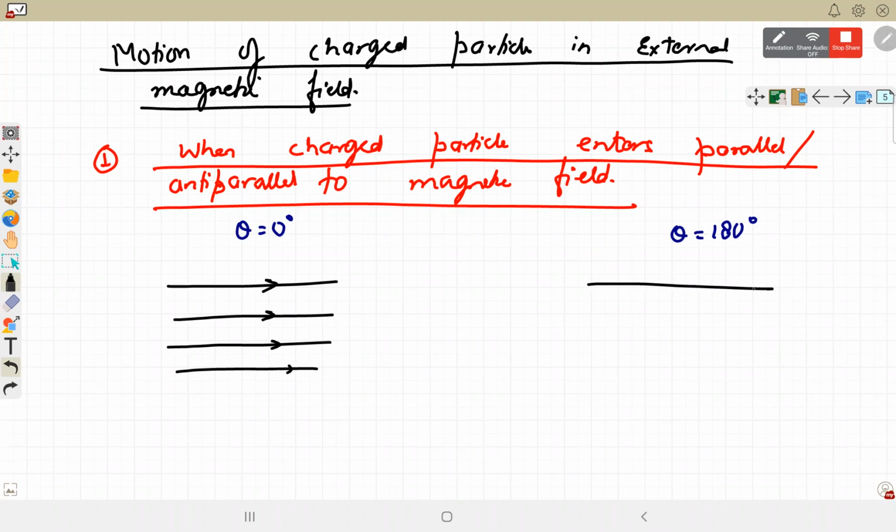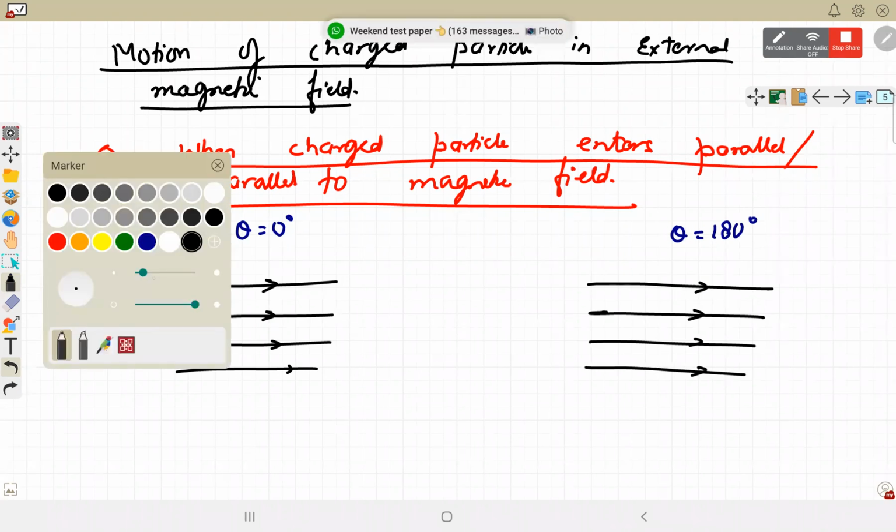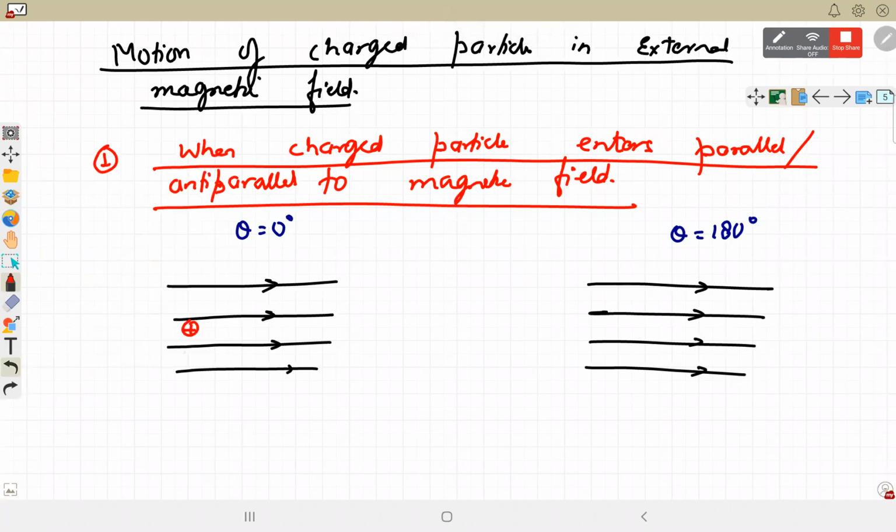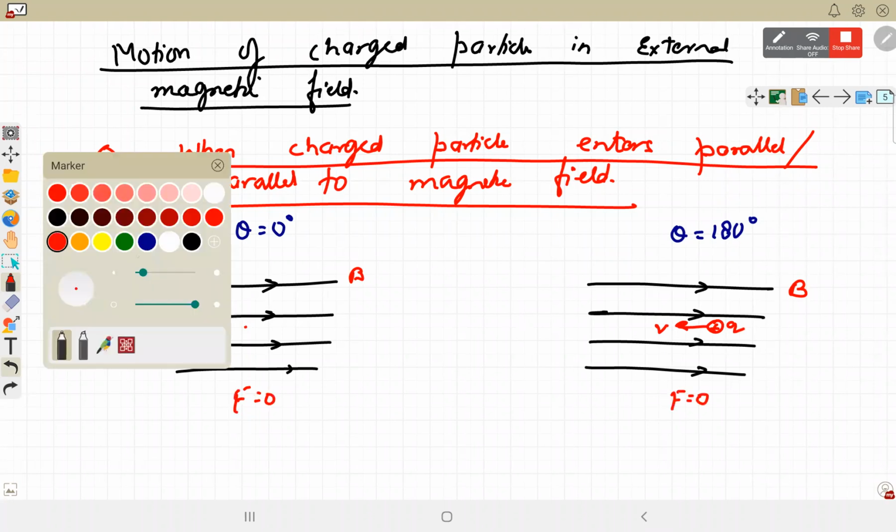Charged particle moves parallel and anti-parallel. In both the cases, force will be 0 and charged particle will continue moving in the same direction. Magnetic field के साथ parallel हो या anti-parallel हो, in both the case force is 0. No force means there will not be any change.